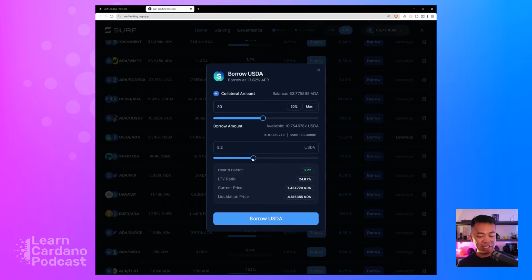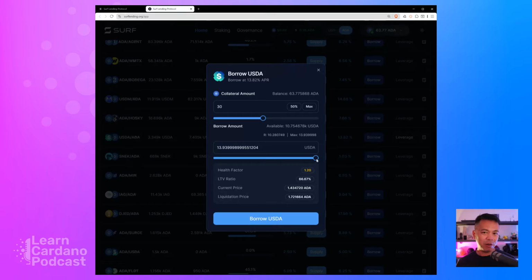So here you can see it's sliding up. I can do a maximum of just under 14 USDA, so 13.9 USDA, and it has a health factor ratio here of 1.2. And you can see the color indicator here. It's starting to get more on the risky side. So if the price of ADA moves too much, this particular loan could possibly get liquidated.